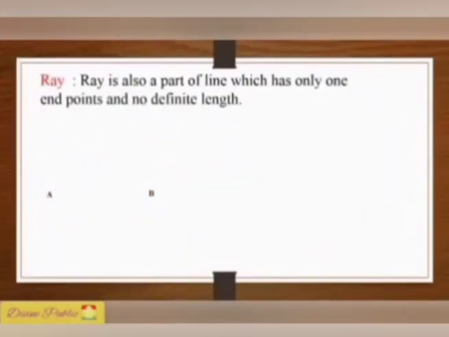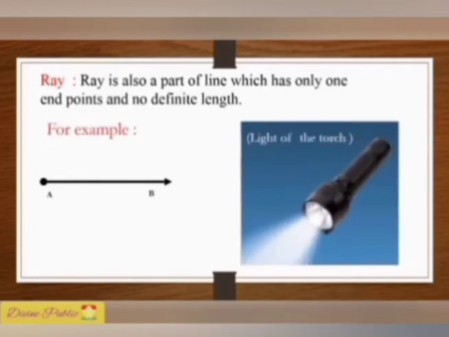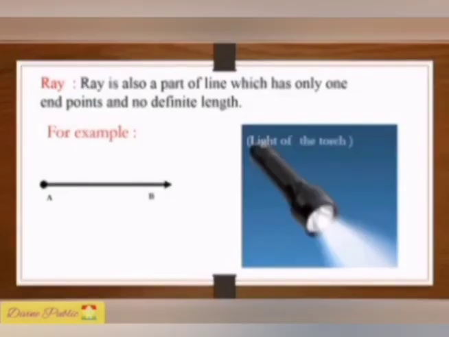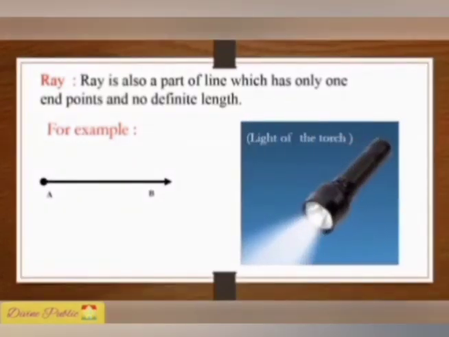Let us see the next part, ray. Ray is also a part of line which has only one endpoint and no definite length. For example, light of the torch. Dear friends, have you ever observed a narrow beam of light emerging from a torch or the light rays from the sun? These lights emerge from the light source and go on endlessly in one direction only. This is the basic concept of a ray. Here, a ray AB has one endpoint, namely A. This endpoint A of ray AB is called its initial point.